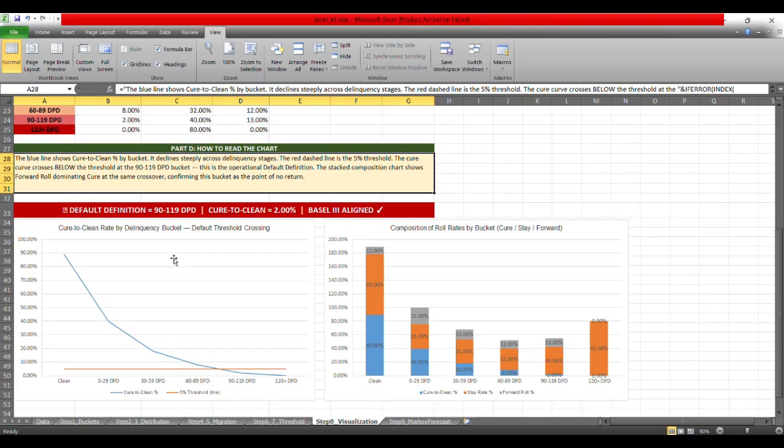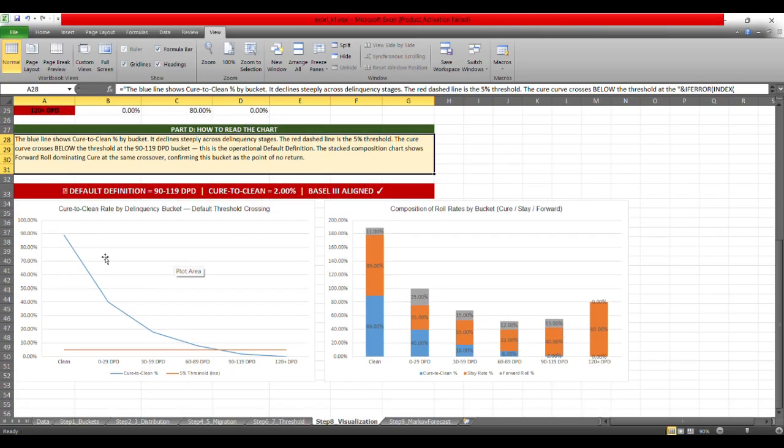So I plotted a graph where the cure to clean rate is shown across each delinquency bucket, and the 5% default threshold crossing cuts at the 90 to 119 DPD.